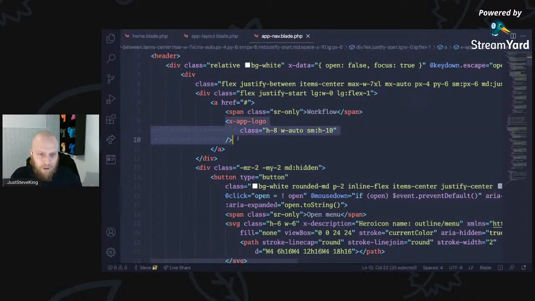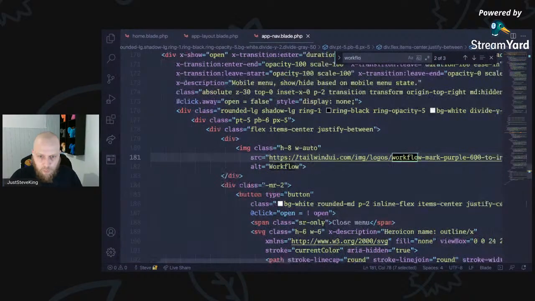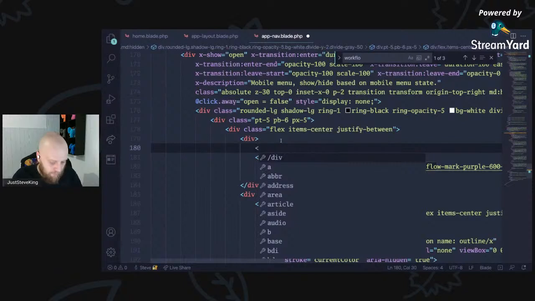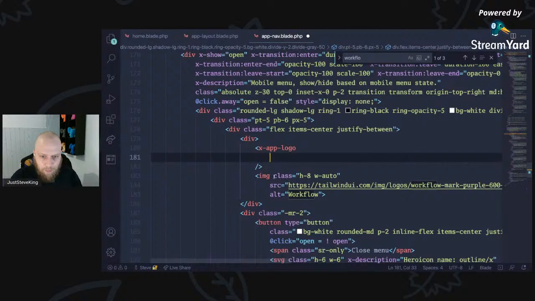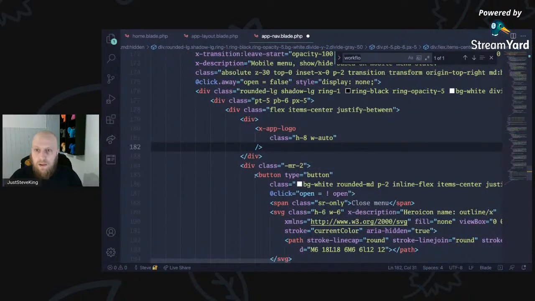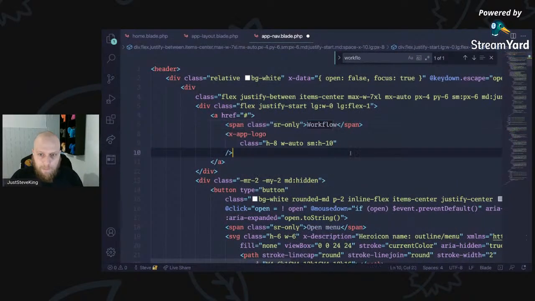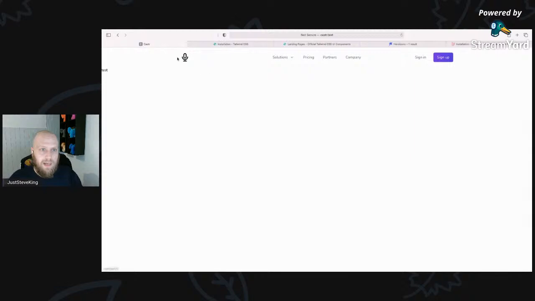So we've got our x-app-logo there. So if I just search for workflow, we've got a workflow image down here, so I can swap that over again. Drop our logo in there just by using a nice little component. Just drop the same class in because we want it to look the same. We just want our logo as an SVG. Workflows up there. And what we'll do, we'll just swap that to Caster. No more workflow. Perfect. So now if we save that, come back to here, we have our little icon.